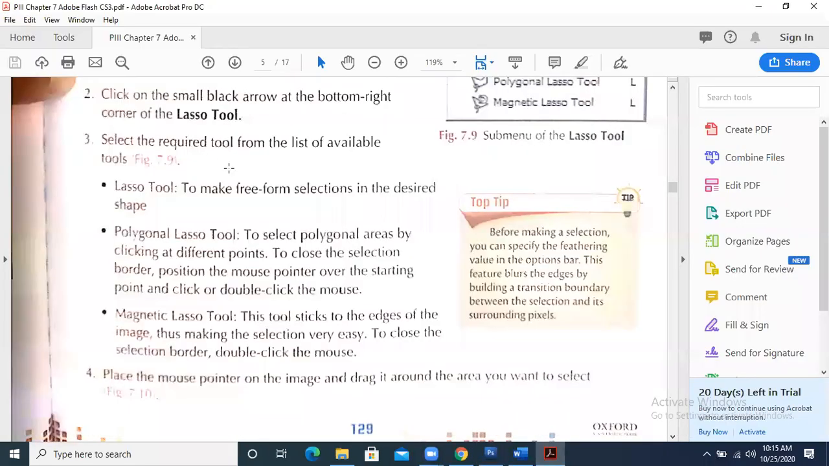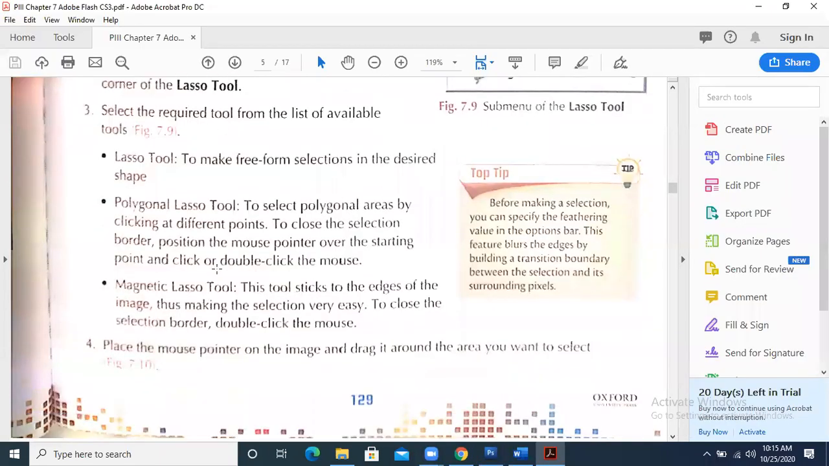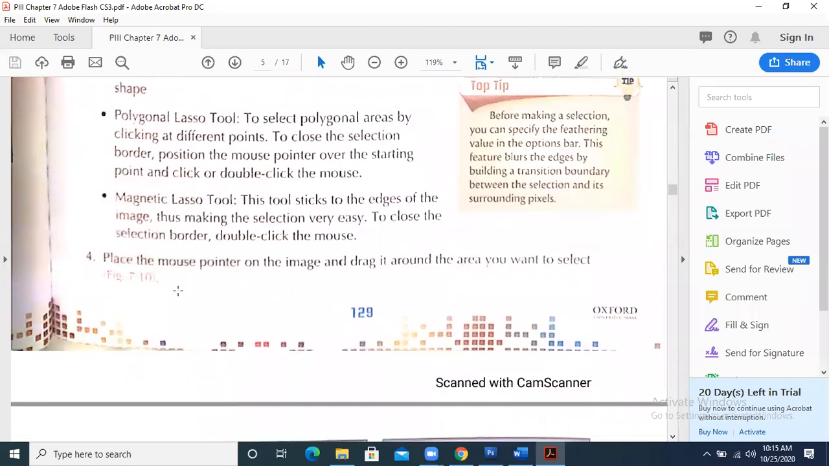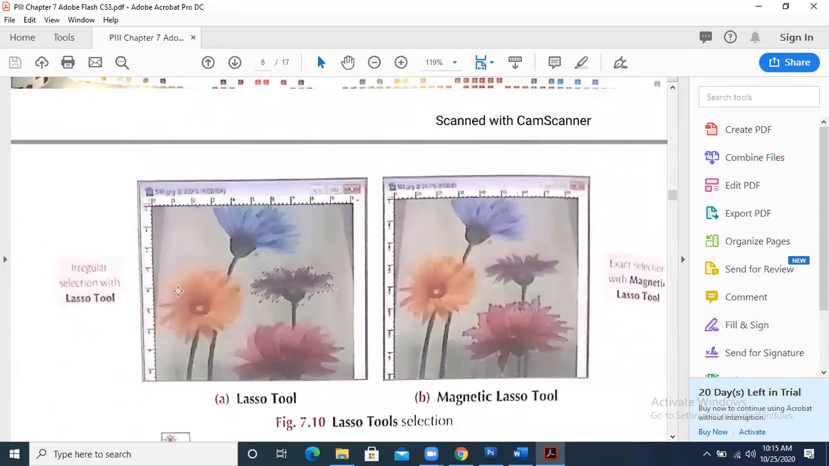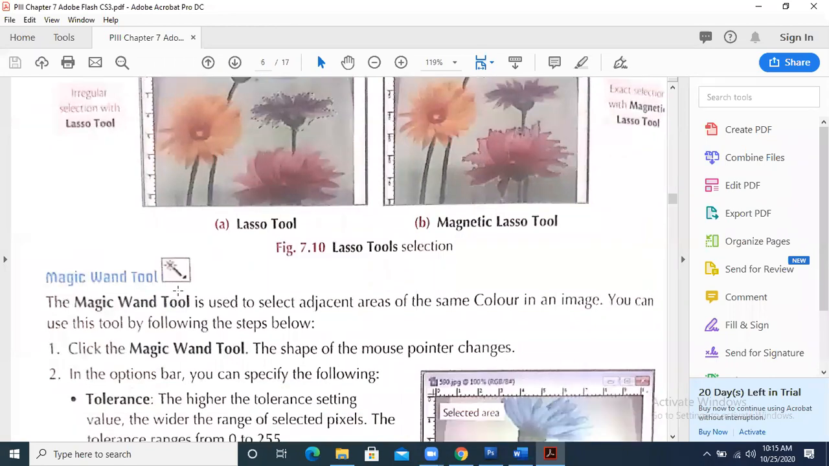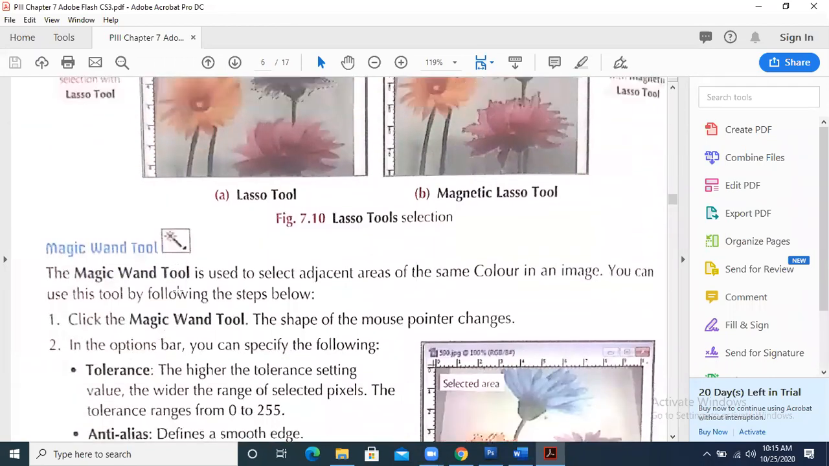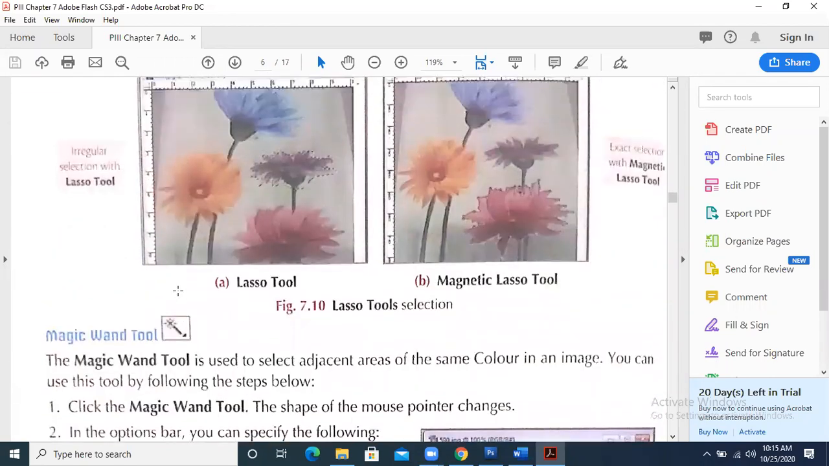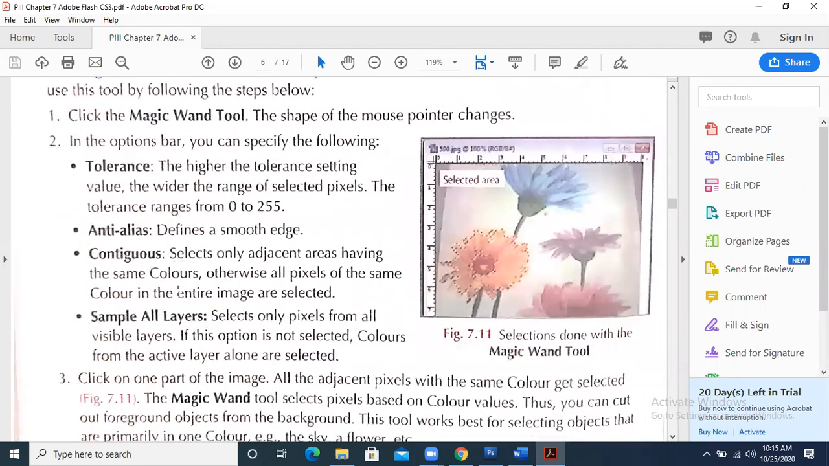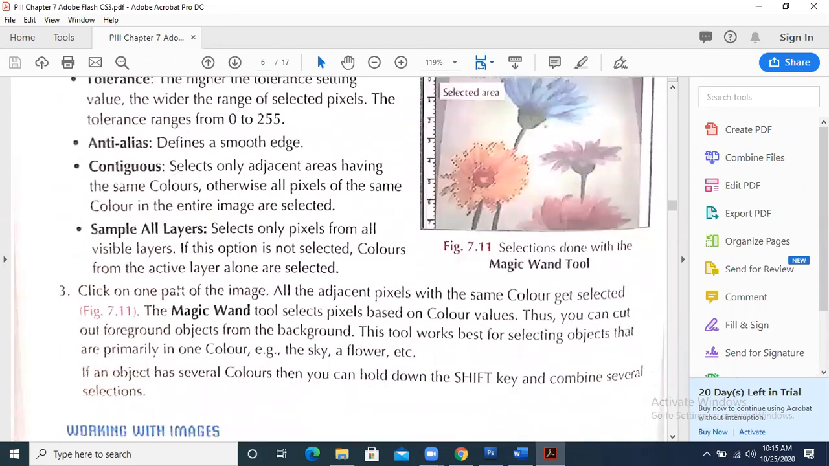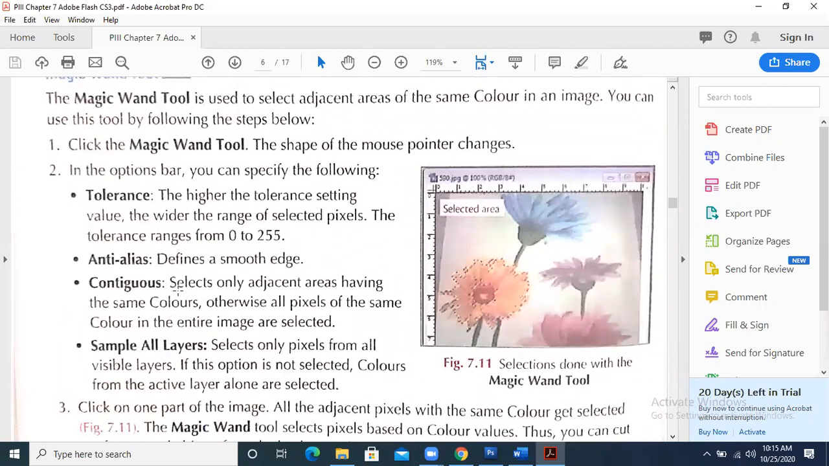These are all the tools I have explained to you: the lasso tool, the polygon lasso tool, the magic lasso tool, and the magic wand tool. You can go through the video if you want to revise these things. The magic wand tool is a very important tool, and you need to understand all these things.